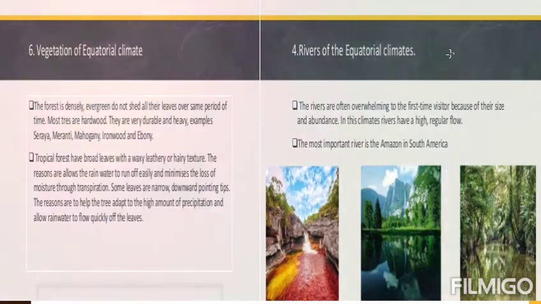Vegetation of equatorial climate, they are evergreen. Rivers of the equatorial climate, the major river is the Amazon in South America, and obviously it is visited by different tourists who want to visit the evergreen forest.